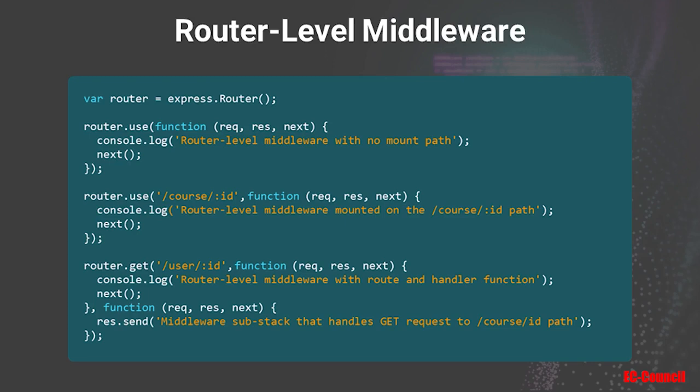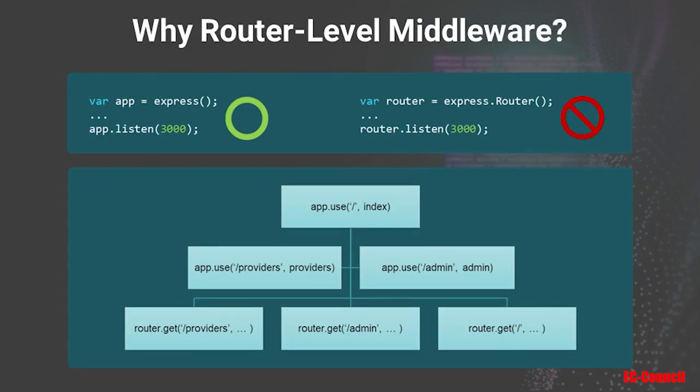That's all. Okay, so you might have a question: why do you use router level middleware if it's identical to the application level middleware? That's a great question. There are two good reasons why. One is, if you remember, when we instantiate the Express application, we use the Express constructor to create the HTTP server that listens to requests, right?